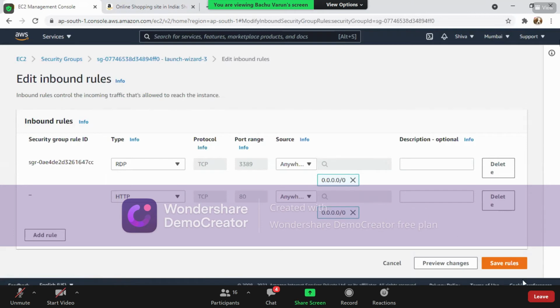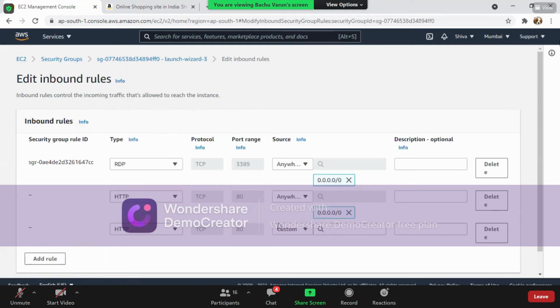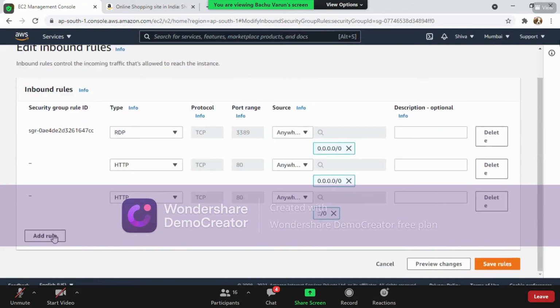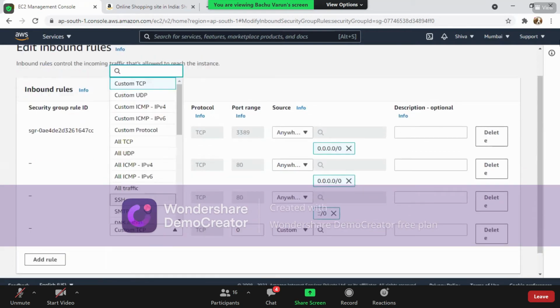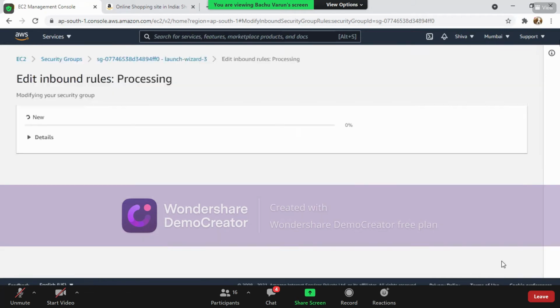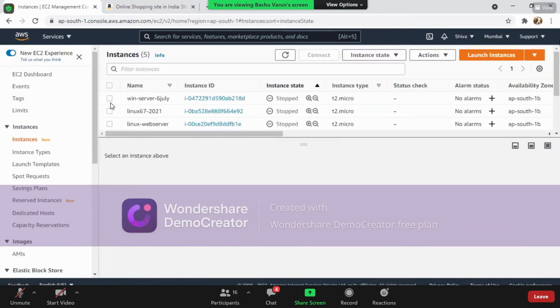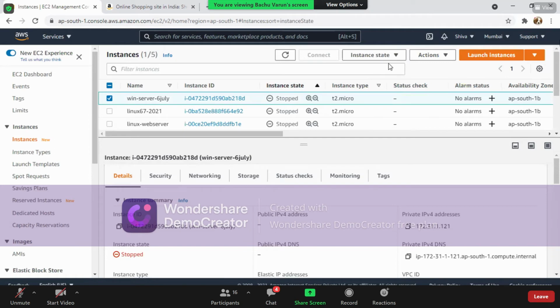Right? And of course, we need to add both rules. Make sure you're adding both rules. One is custom IPv4 and the other is custom IPv6. I also select HTTP. Okay, not required. Save rule. Right. Now I'll go back to my instances and I'm selecting this particular server.